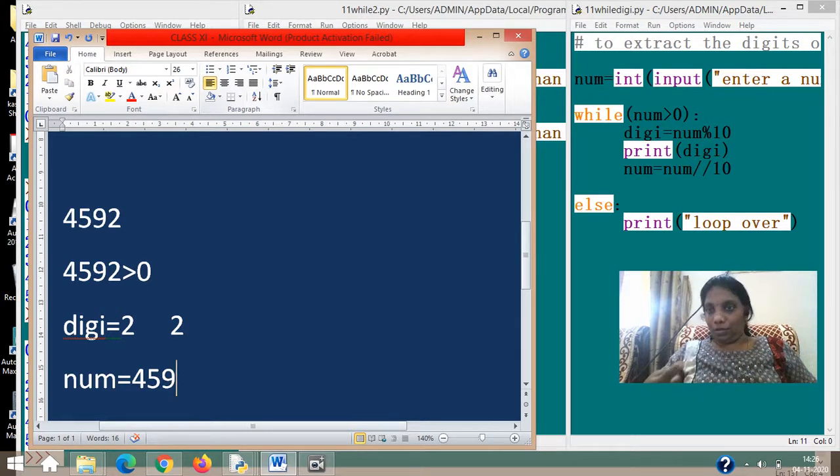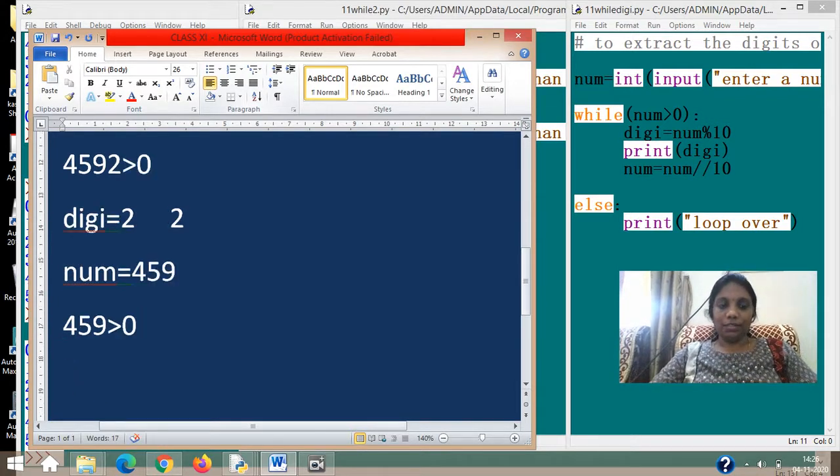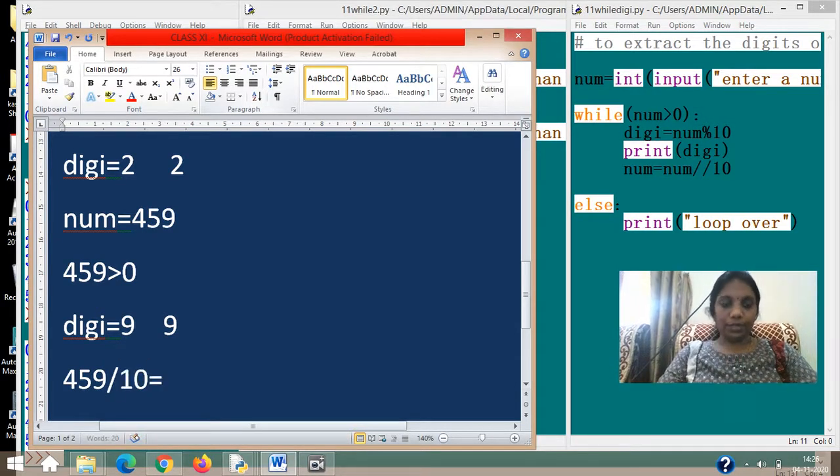Now the loop iterates again. The loop is checked: whether 459 is greater than 0. It is still satisfying the condition. Now if you divide 459 by 10, you will get the remainder 9, and you will print 9. The next number is extracted. And then if you write num equal to num by 10, the number 459 divided by 10 gives 45.